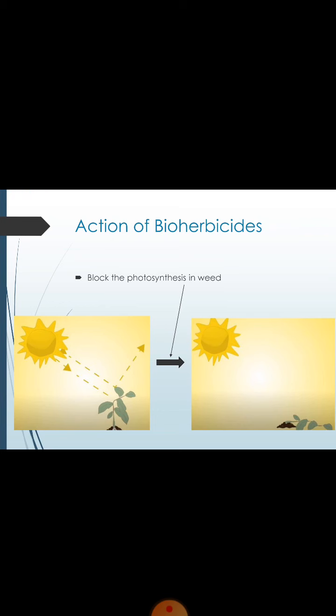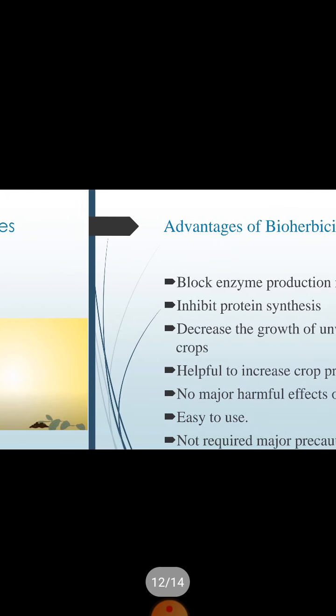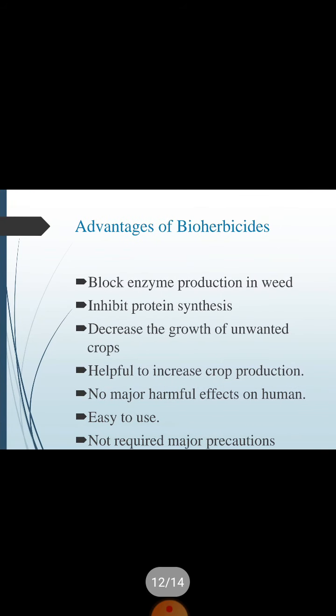Most bioherbicides utilize that process to inhibit the growth of different weeds. The next one is that it can block enzyme production in weeds, block protein synthesis, decrease the growth of unwanted crops, and help increase the production of your desired crop.